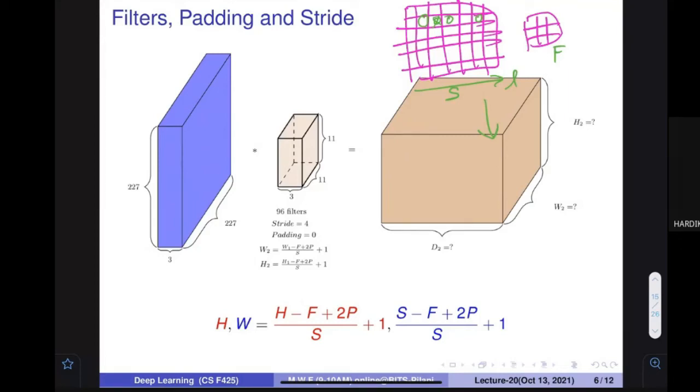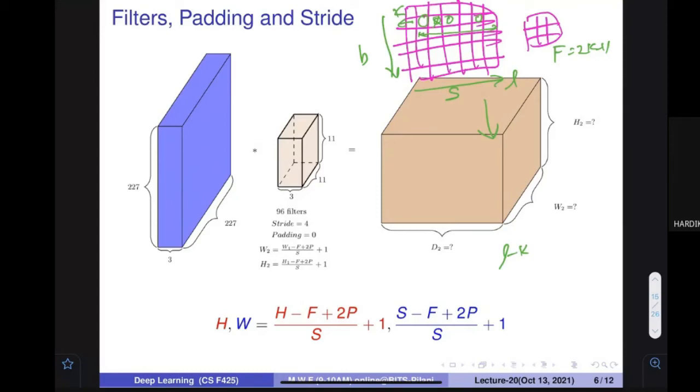Correct. So right now this dimension I'm not talking about. Let's assume that this is B. We can also find out what this value would be. In one dimension, let us only find out. Let's assume there are L different cells, and the filter size F is equal to 2K plus 1. So K values I have to sacrifice here. After K values, how many values are remaining? L minus K values.